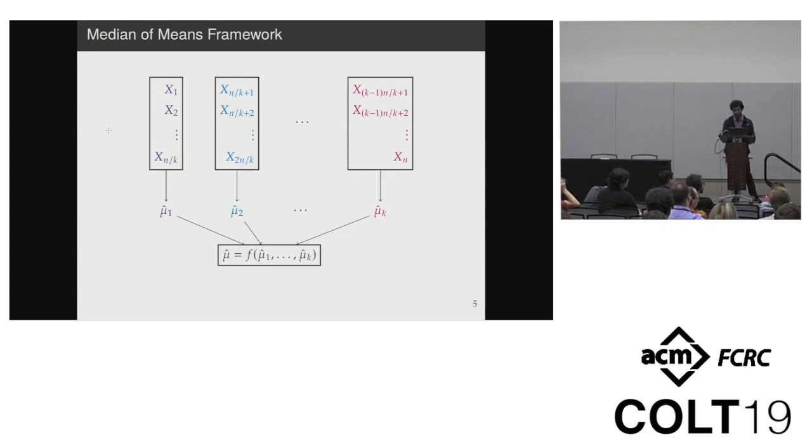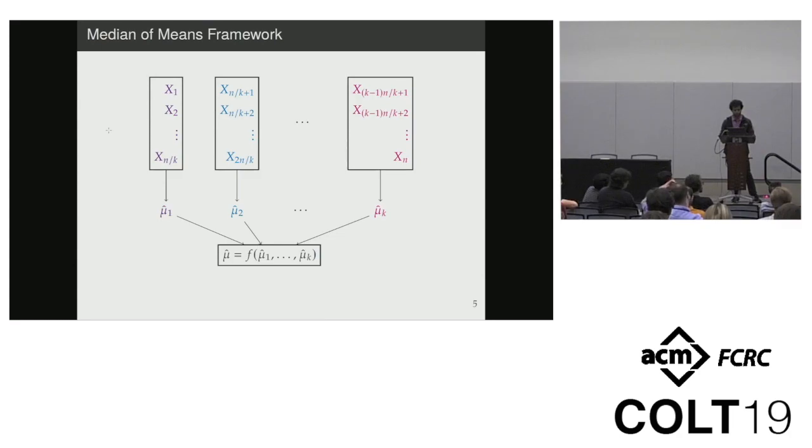And then you have to figure out some way of combining these estimators to derive a final estimate. Just to see that this framework makes sense, notice that if I set f to be the empirical mean of the local estimates, you recover the empirical mean as an estimator. But this estimator is somehow not robust to situations where one of your local means is really, really bad.